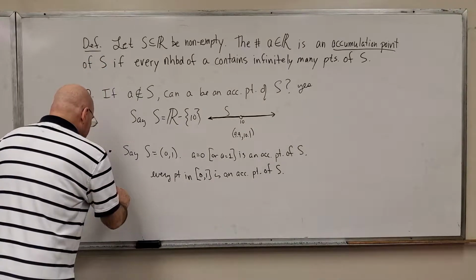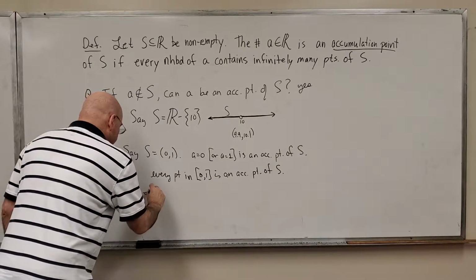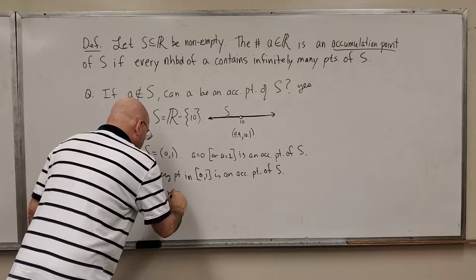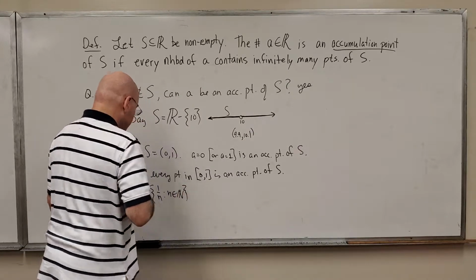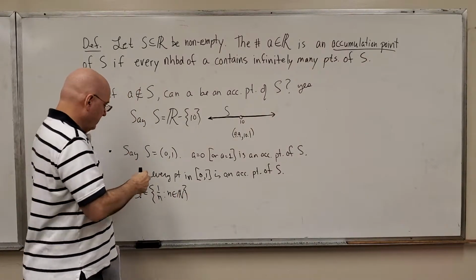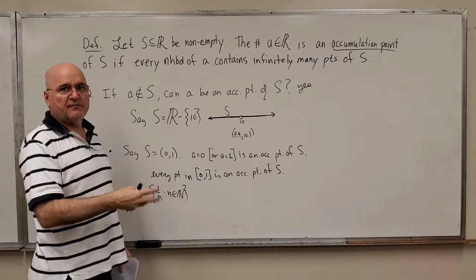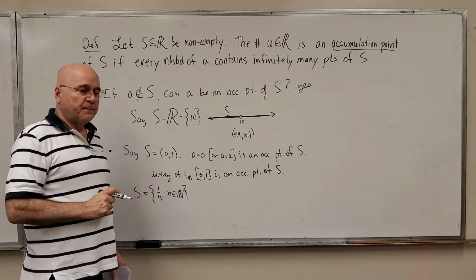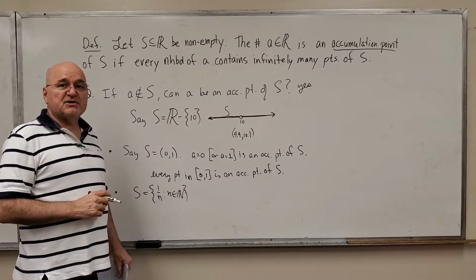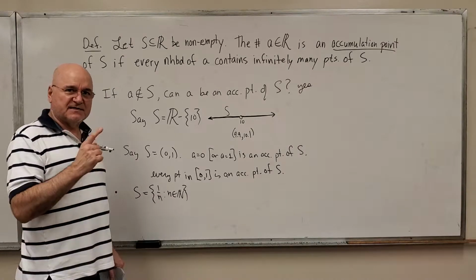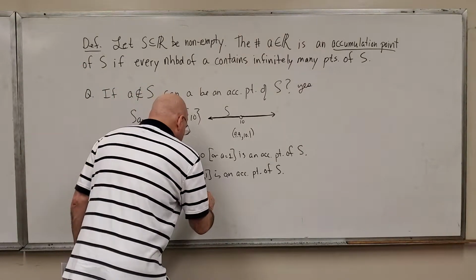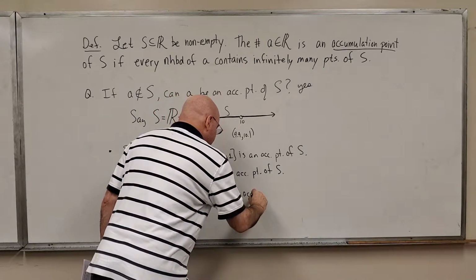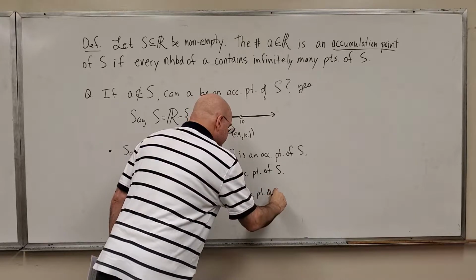Let's do maybe two more simple examples. S is the set 1 over n, for all natural numbers n. So it contains the number 1, 1/2, 1/3, 1/4, 1/5, and so on. Well, we've seen this many times before. Is there an accumulation point for this set? Indeed there is. There's exactly one. 0 is the only accumulation point of S.